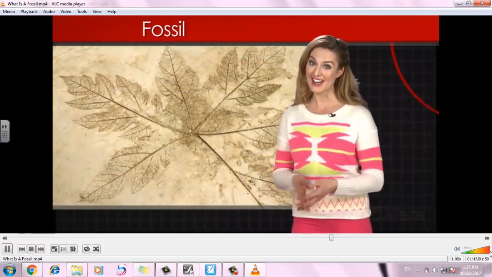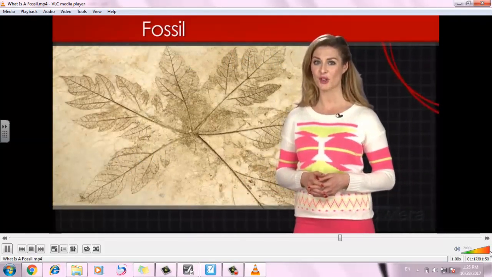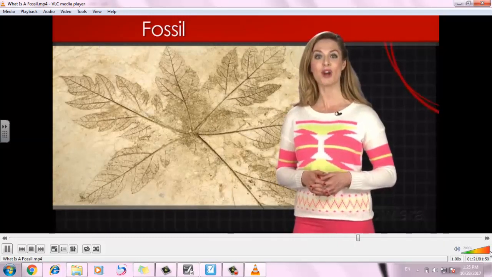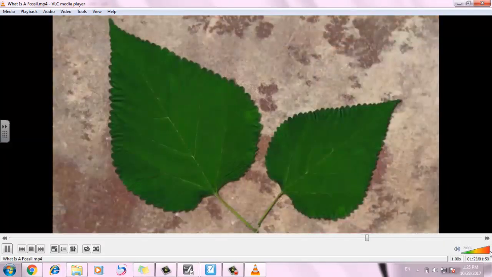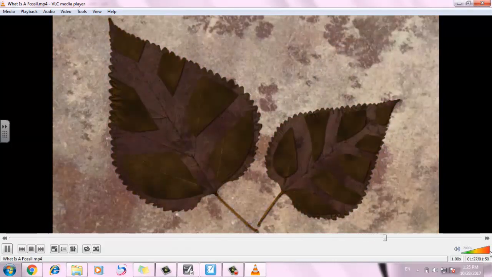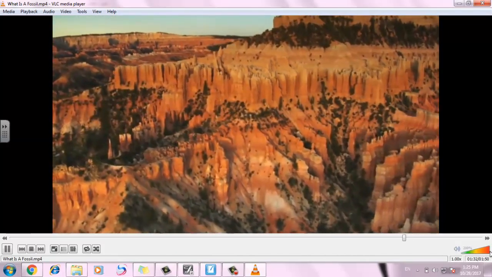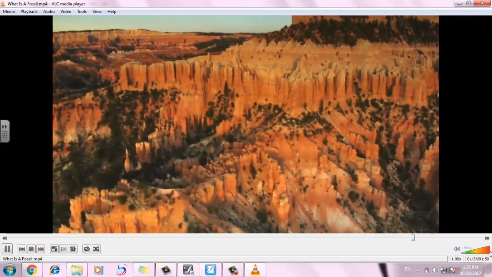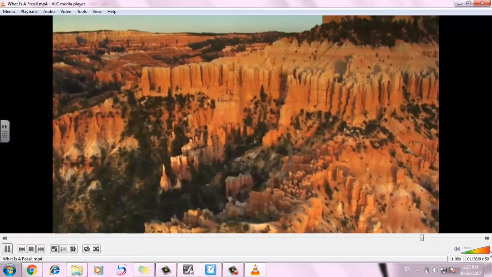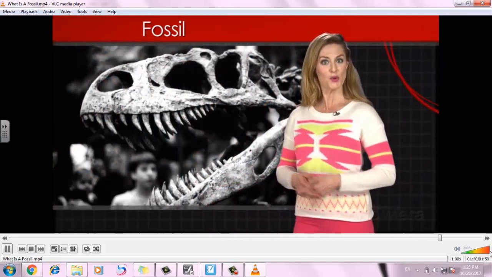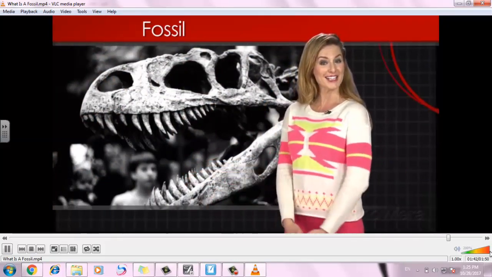Since plants don't have a skeleton, it's much rarer to find a preserved plant. Instead, plants tend to leave a type of fossil called an impression. An impression forms in much the same way as a bone fossil, except that as the plant decomposes, it leaves a leaf print embedded in the rock. We've been able to find fossils that have been buried for billions of years because the Earth's geology is constantly changing. Fossils have given us valuable clues to the Earth's past, and who knows what's still buried for us to find.